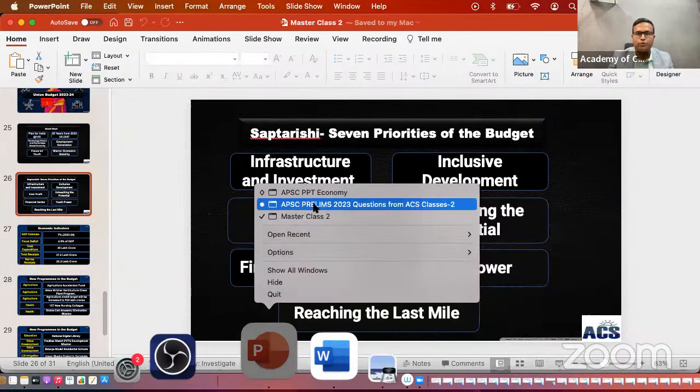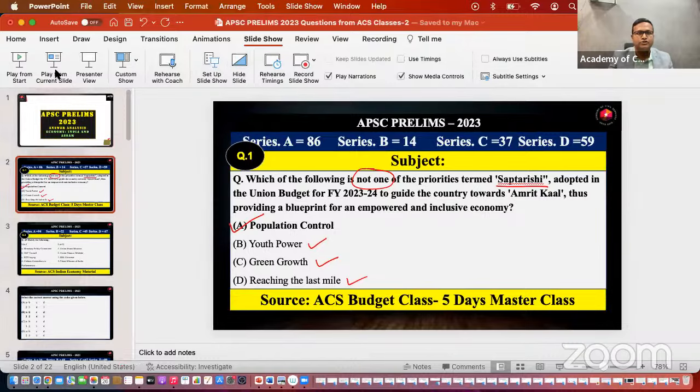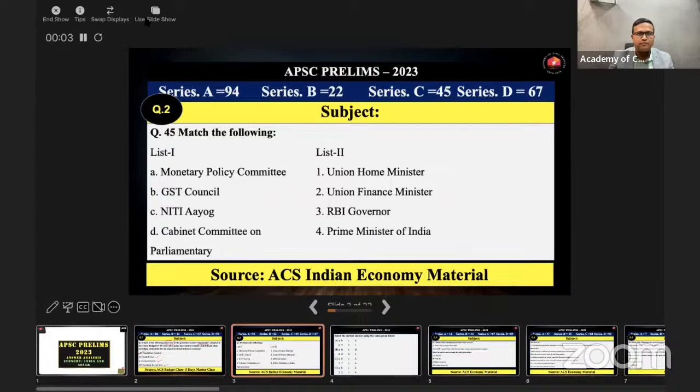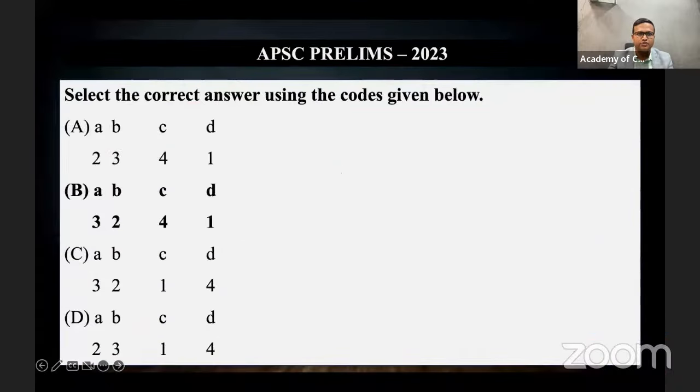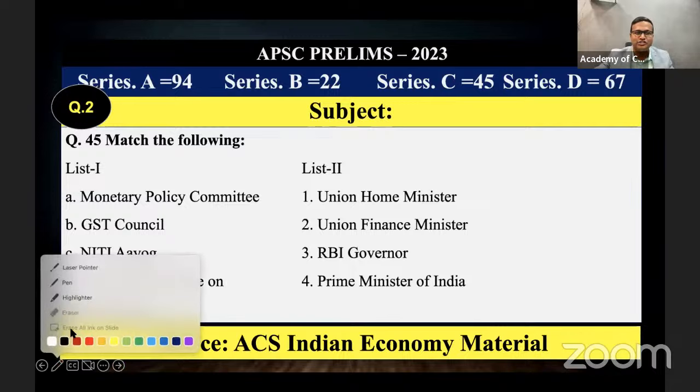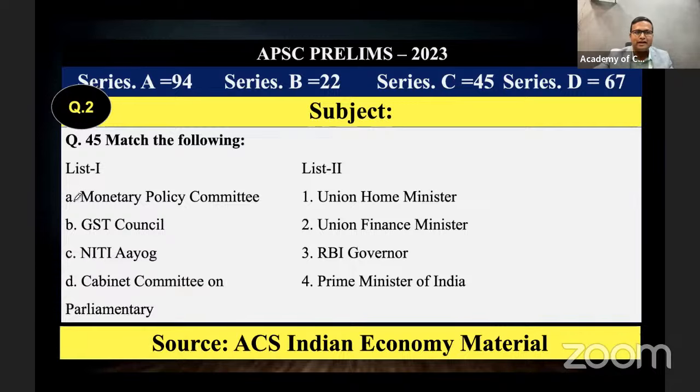The second PPT was focusing on Saptarshi, the 7 priorities of the budget. Coming back to our next question, the next question which came in the examination was a direct economic question. We have studied in the monetary policy chapter regarding the monetary policy committee, and we have studied in the taxation chapter regarding the GST Council. The question was regarding the monetary policy committee. You have to match who is the chairperson of the monetary policy committee.